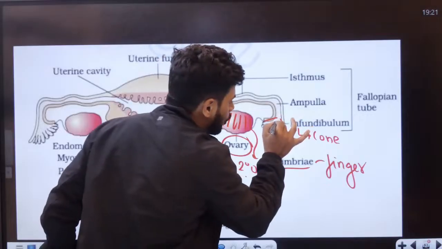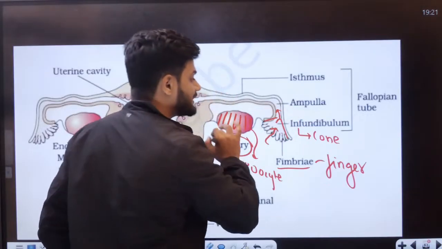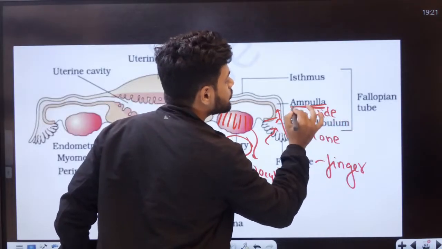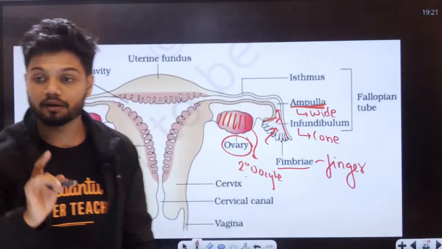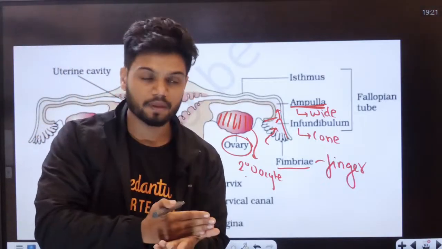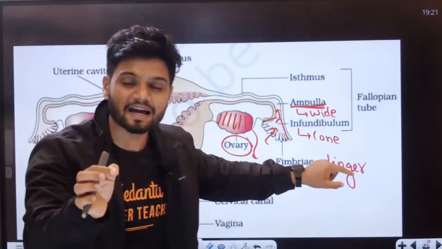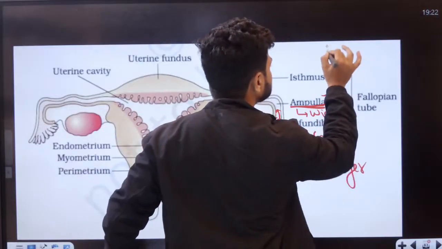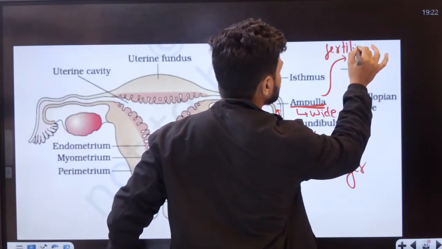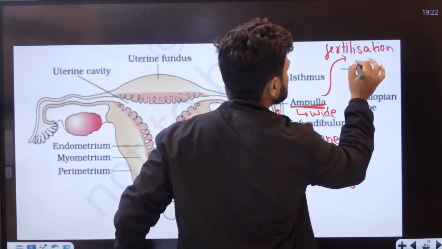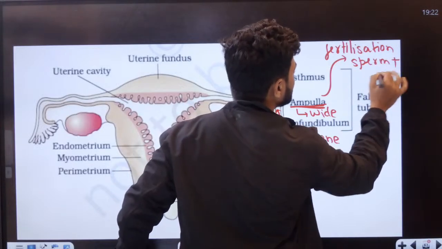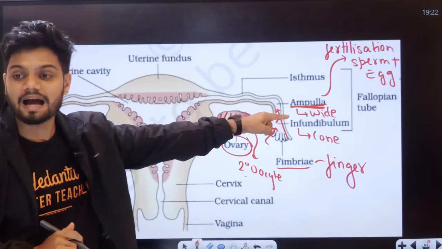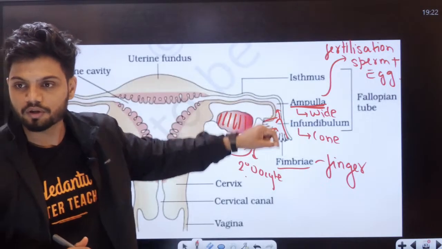Now, from this point, it goes upwards and reaches a much wider area called the ampulla region. Students, remember, in this ampulla region itself, the entire fertilization happens. That is, sperm plus egg fusion happens right here. Where? In the ampulla region, students. Okay.